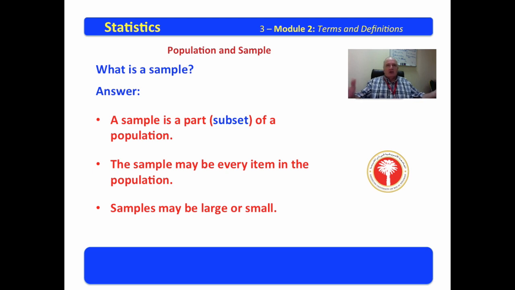Samples, like populations, may be large or small. We may have a large population and yet take a small sample. We may have a large population and yet take a large sample. Samples are part of the population. They may include every item in the population, but they may not, and usually don't. And samples may be large or small.